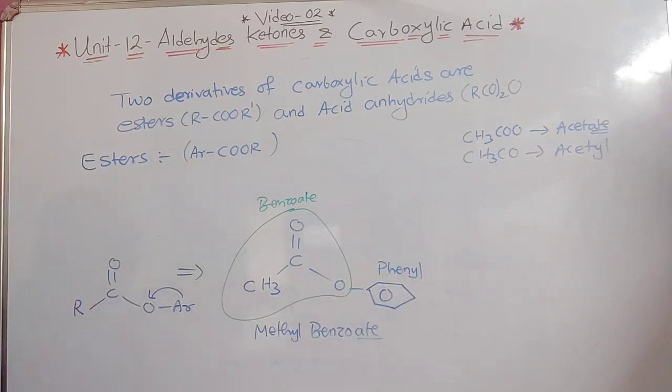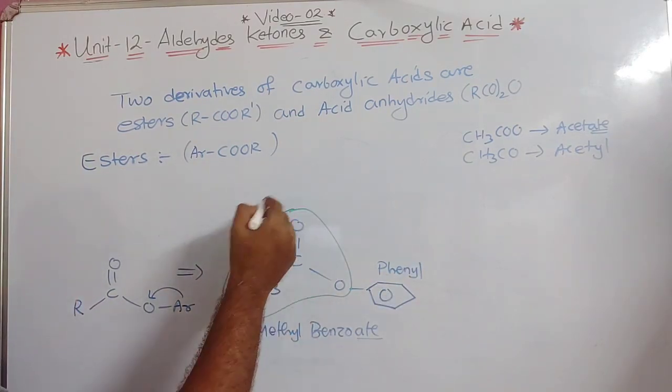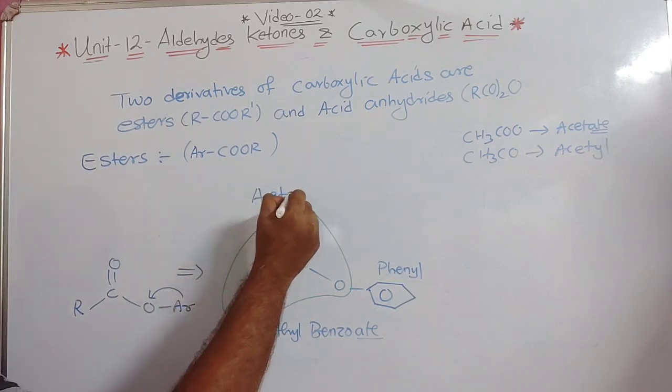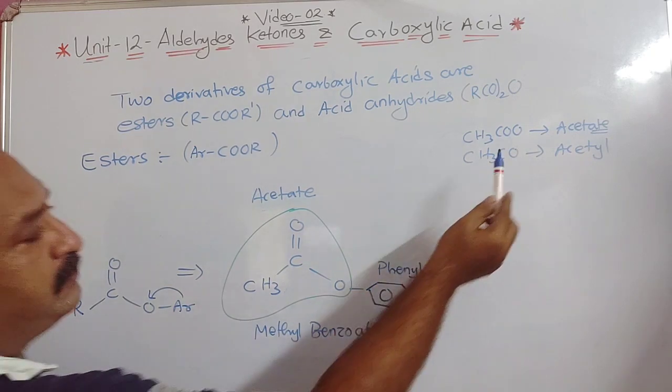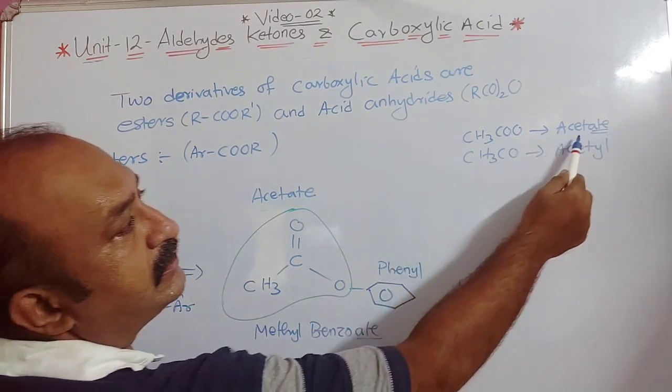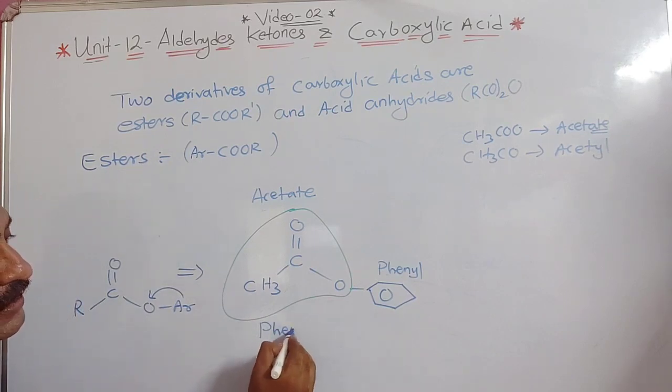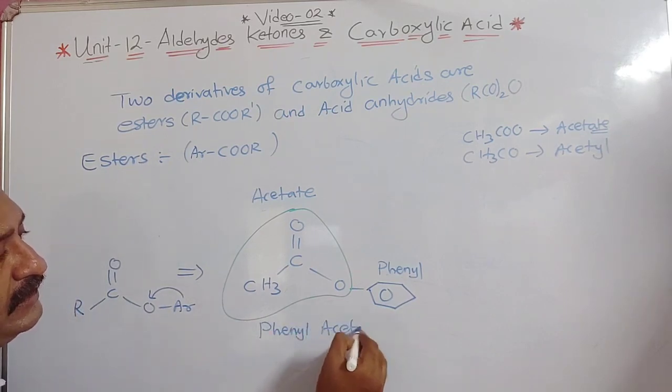Which group is this? Phenyl. And this is which group? Acetate group. Understood or not? This CH3C double bond O, CH3, is the acetate. So the name of this compound will be phenyl acetate.